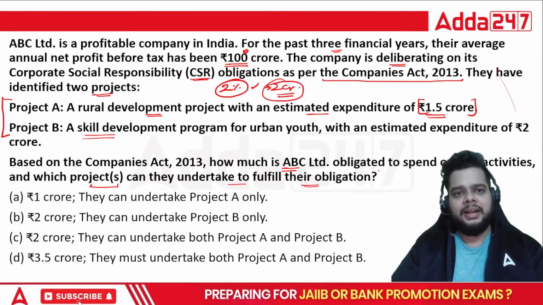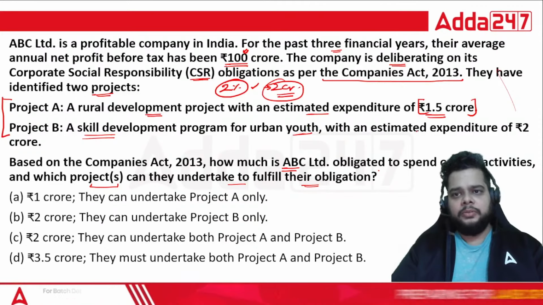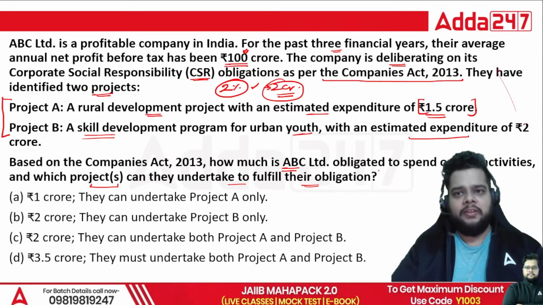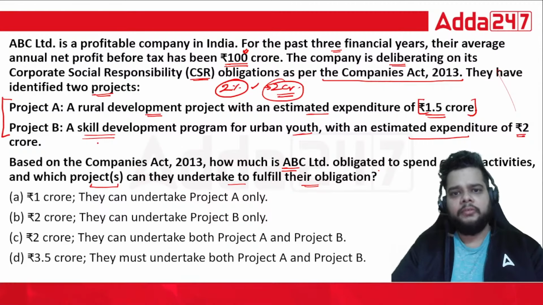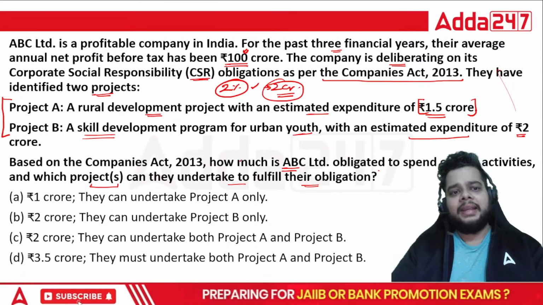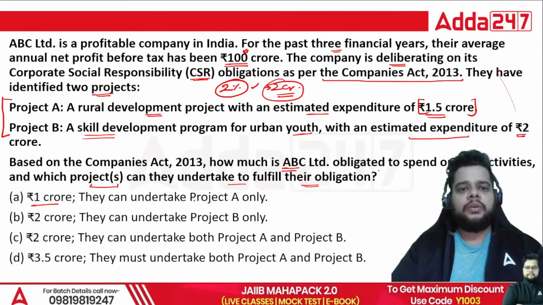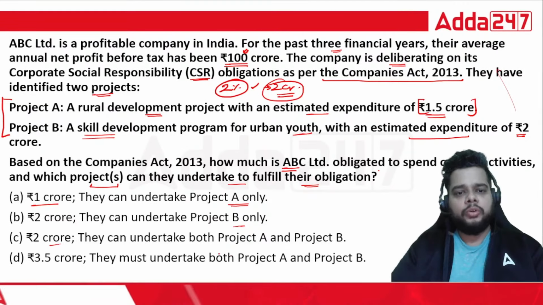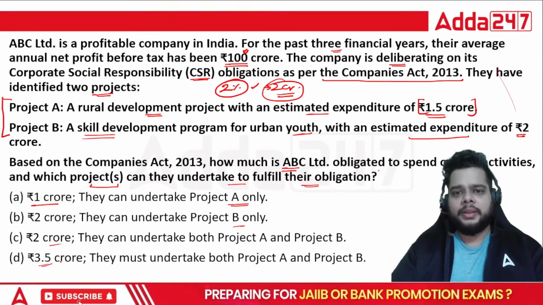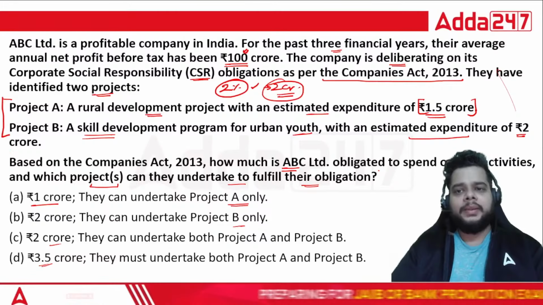Second project, a skill development program for urban youth with the estimated expenditure of 2 crore. Fine. So which projects can they undertake? That is the question. Whether the project cost should be 1 crore, they can undertake Project A only, Project B only, 2 crore, both the projects, 3.5 crore, some other obligation is there. What will be the right answer here?